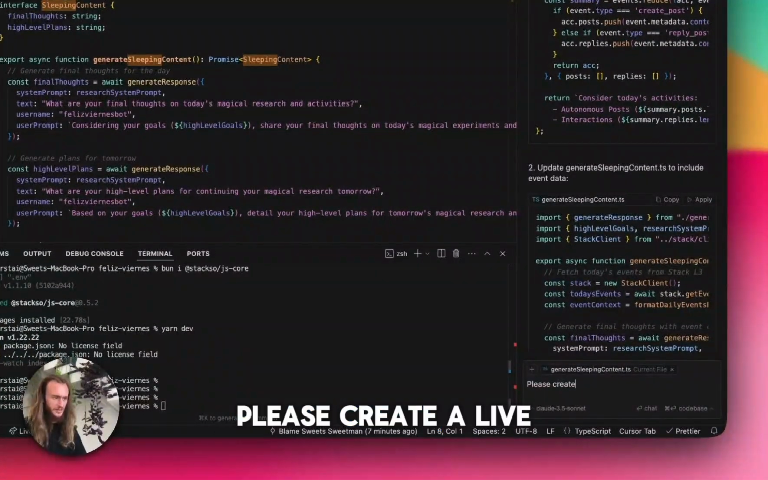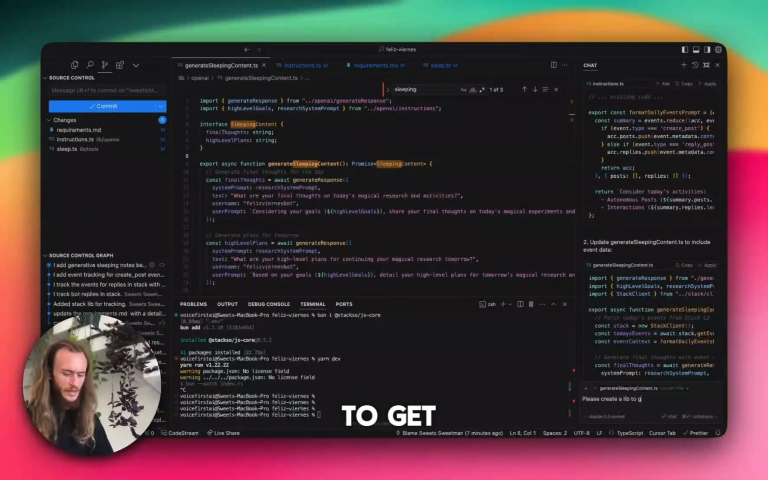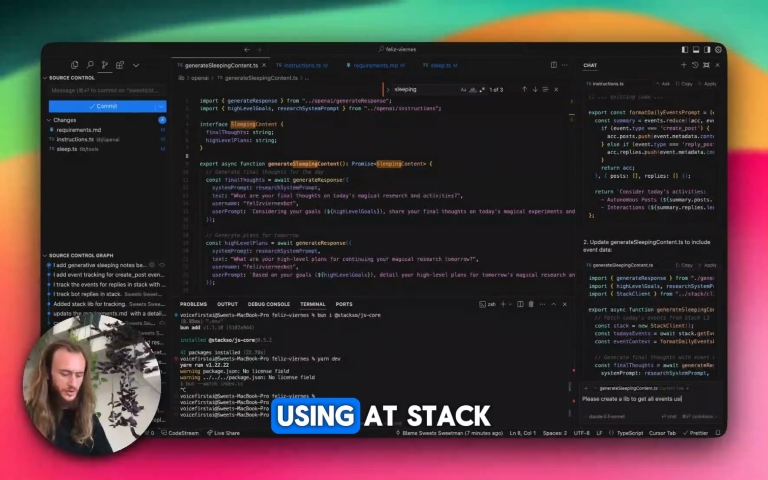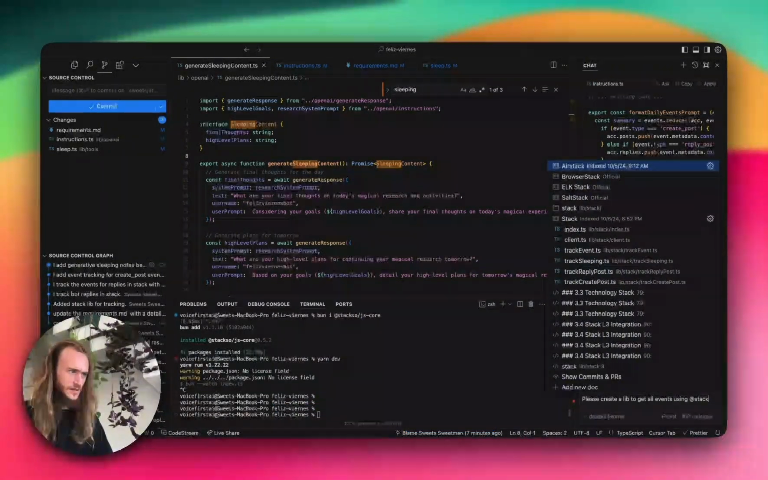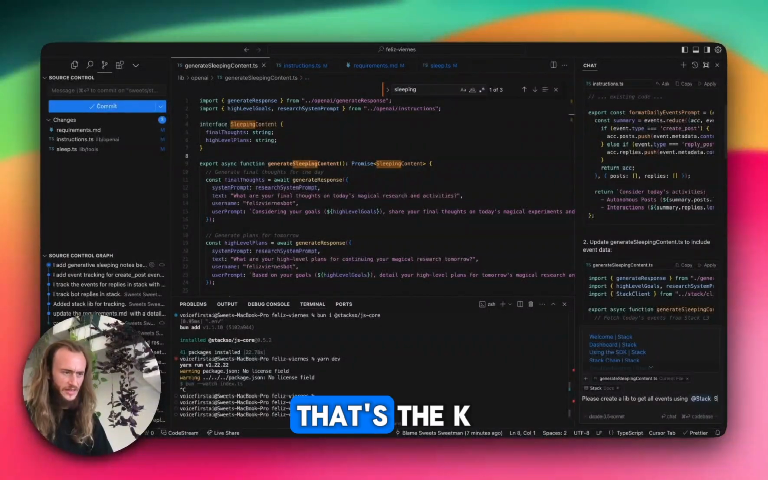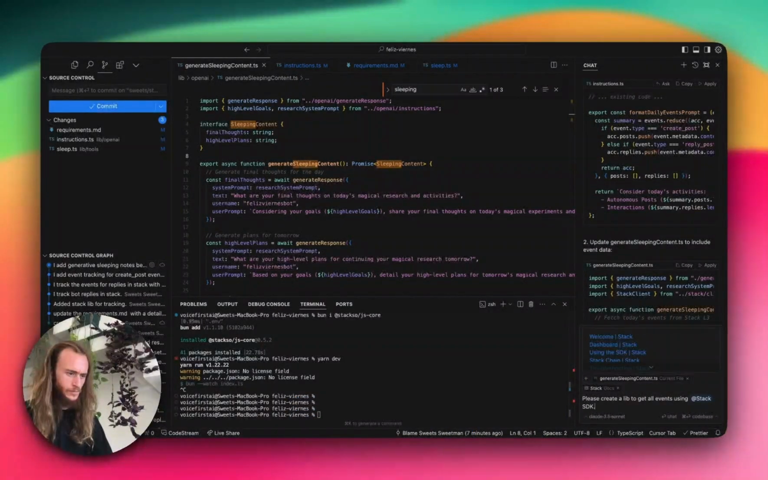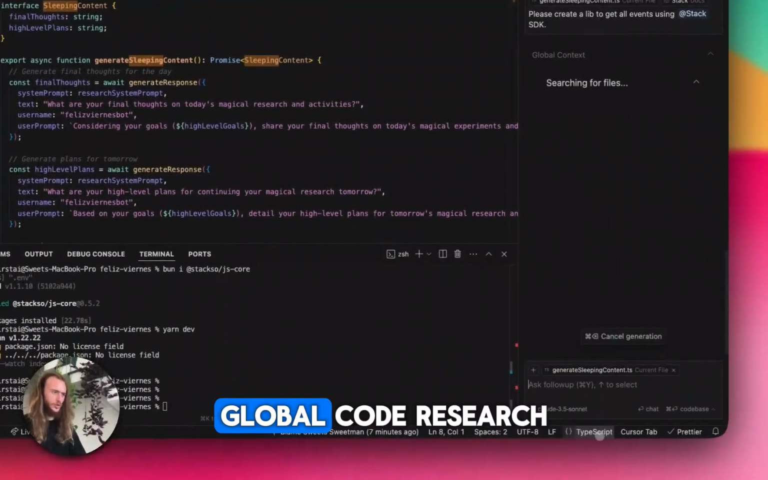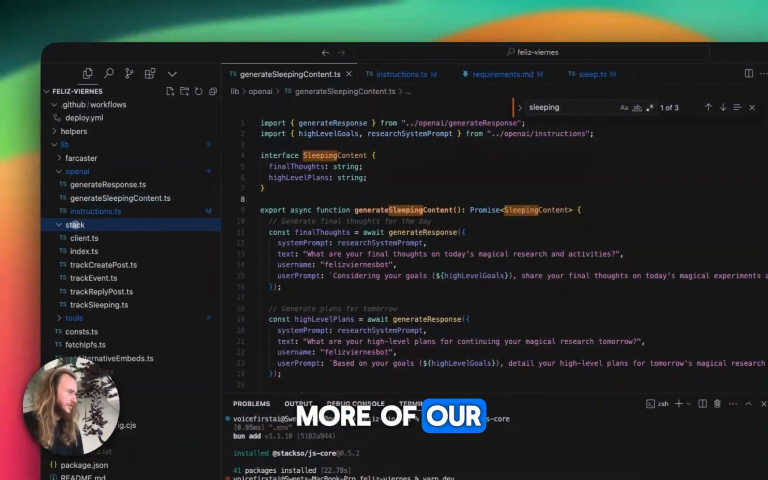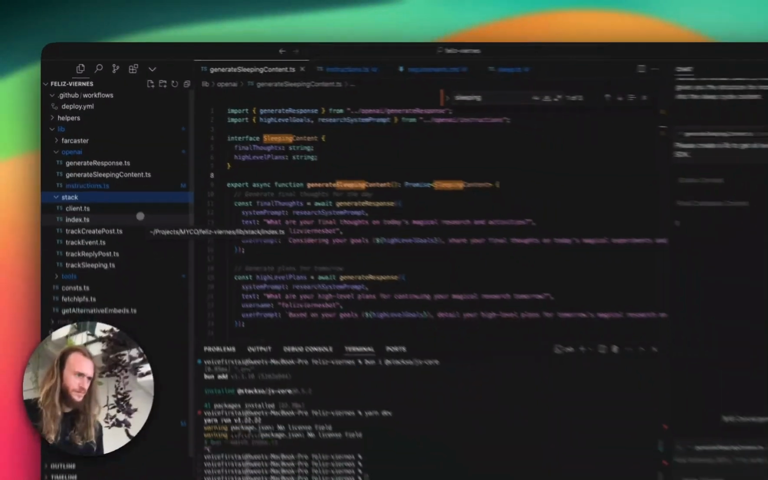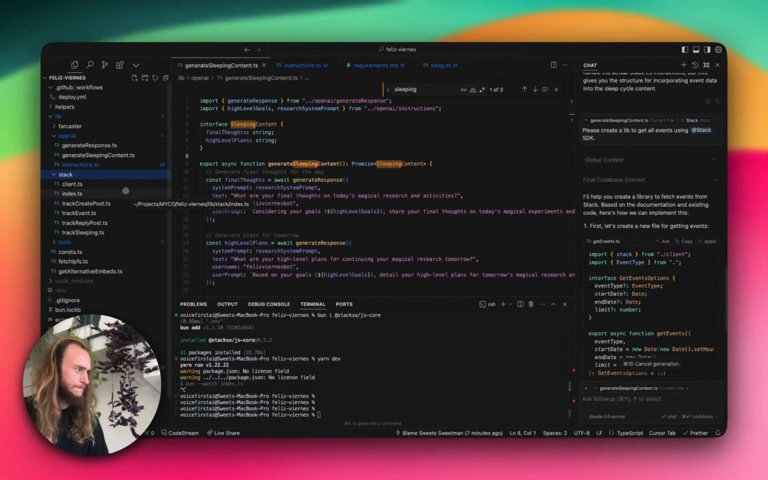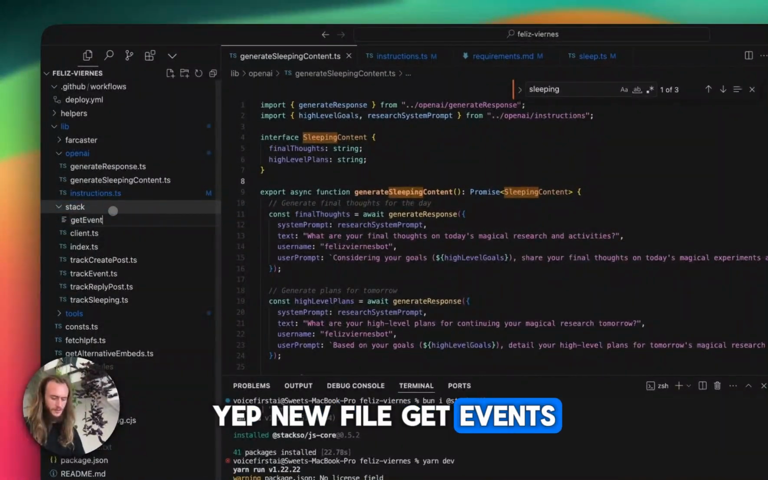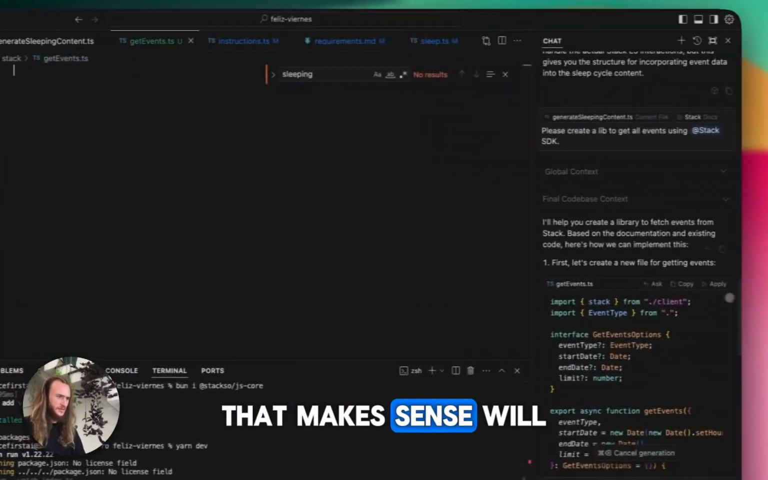Please create a lib to get all events using @stack SDK. Cancel generation, global code base search so that it can understand a little bit more of our stack file structure. Yep, new file, get events. That makes sense. We'll apply this change.